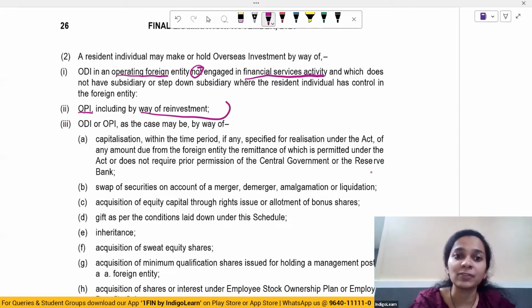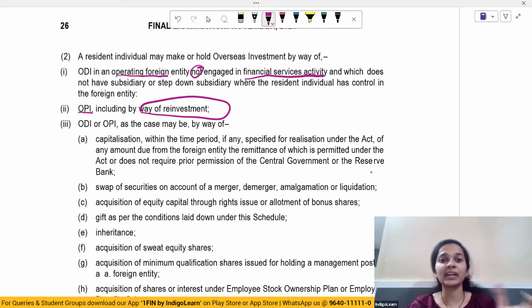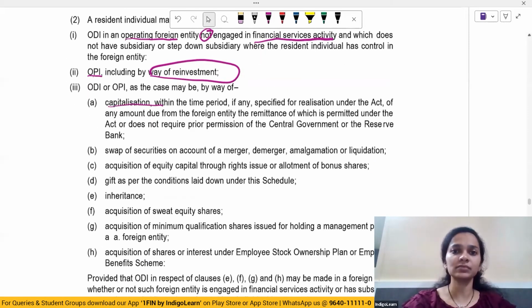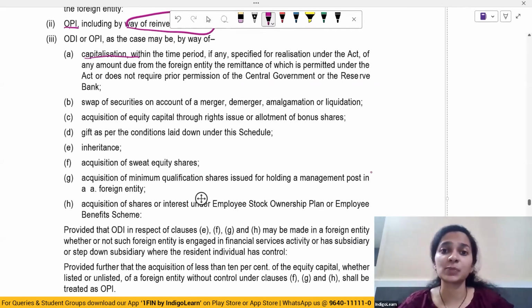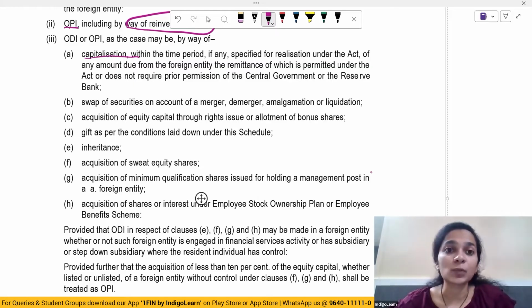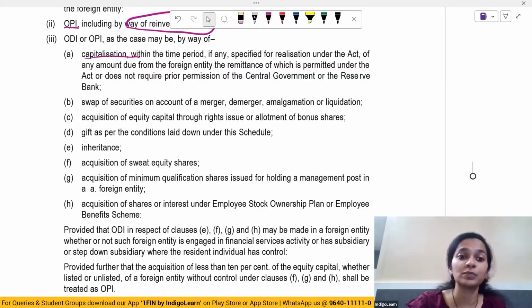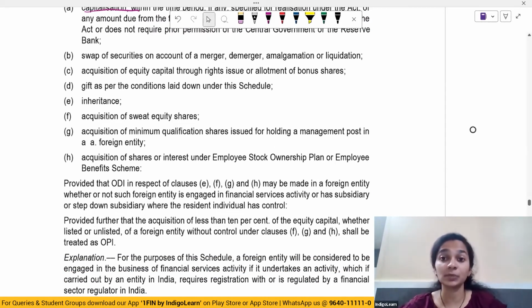By way of OPI, by way of reinvestment, ODI and OPI as the case may be, by way of capitalization within the time period of any specified realization under the Act, swap of securities, acquisition of equity capital by way of rights issue, bonus shares, gift, inheritance, acquisition of sweat equity shares, acquisition of minimum qualification shares for holding a management post, acquisition of employee stock ownership plans under the employee benefit scheme.